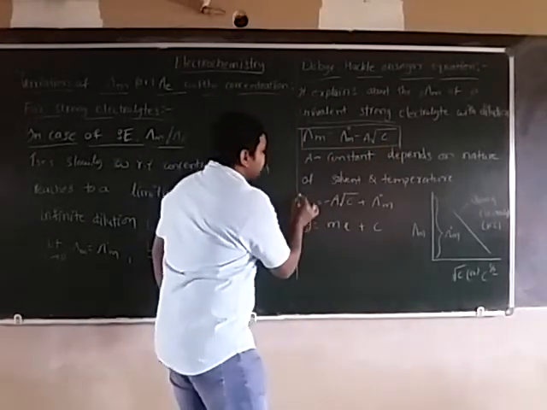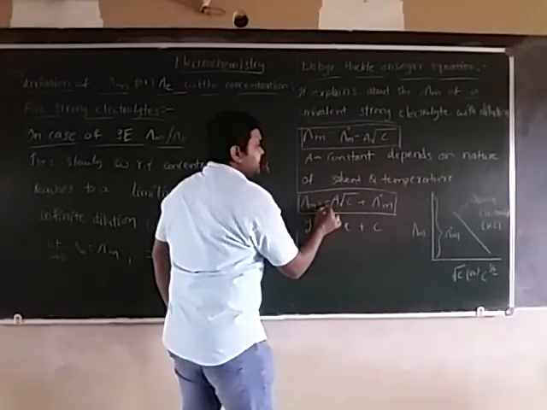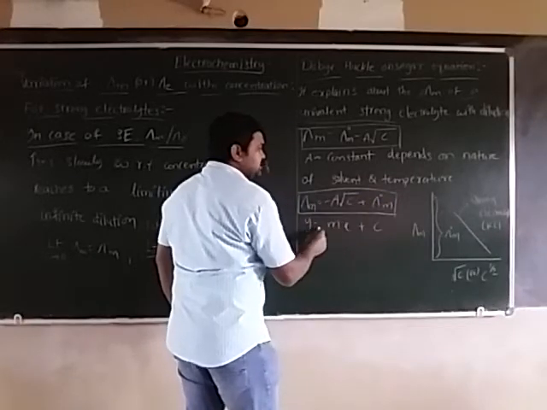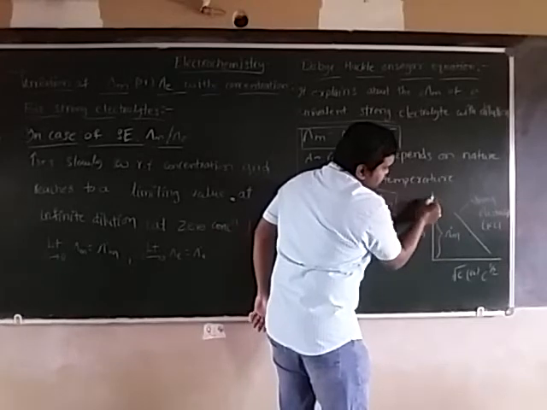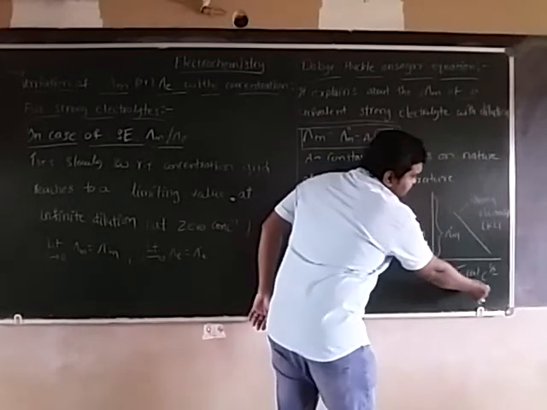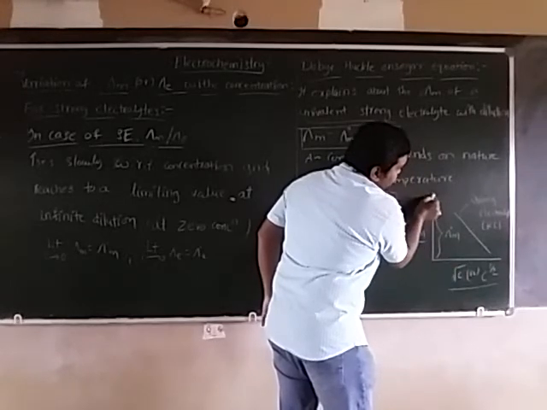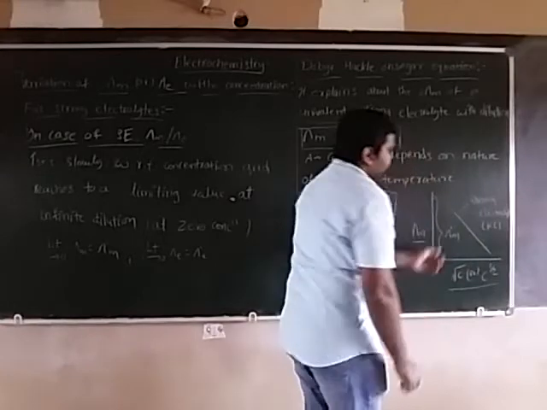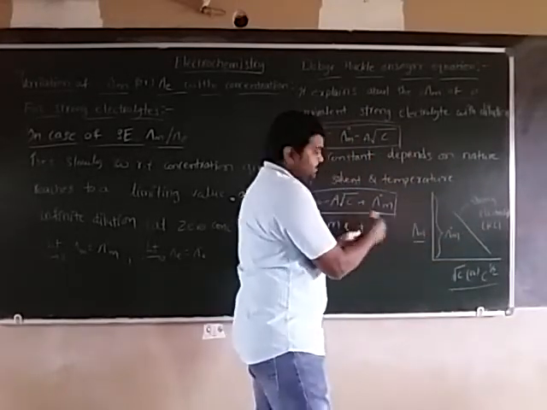The equation can be written as Y = mx + c. In the graph, Y is molar conductance and X is square root C. By extrapolation of the line, the slope is minus A.